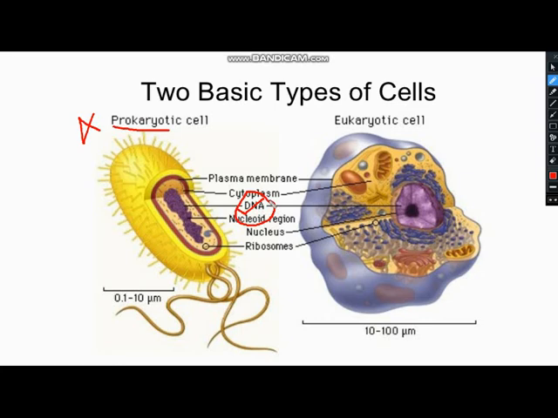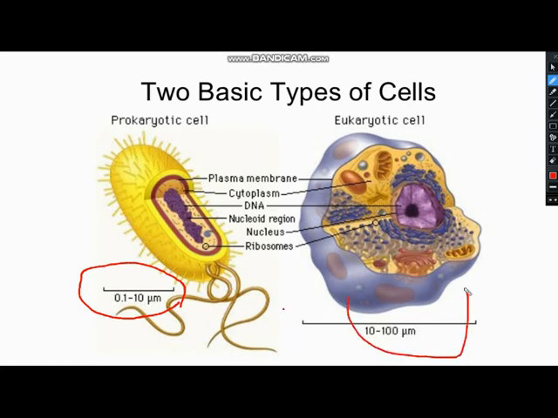What does the word prominent nucleus mean? It means they have genetic material DNA, but that is present directly in the cytoplasm. It's not present within the nucleus. And same like that, eukaryote means true nucleus. They have a true nucleus, and their DNA is present within the nucleus, or their DNA is bound within the nucleus. That is the one difference.